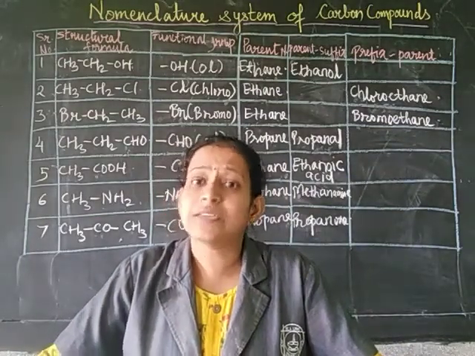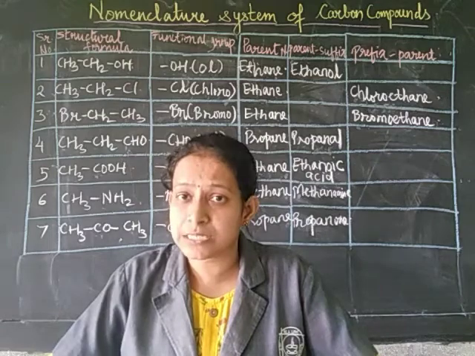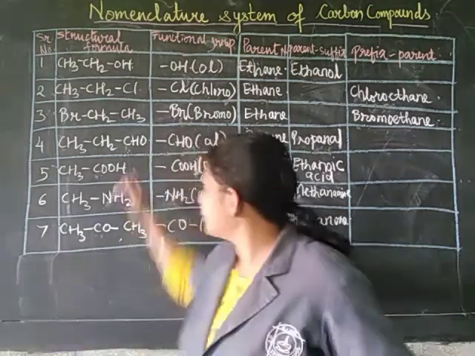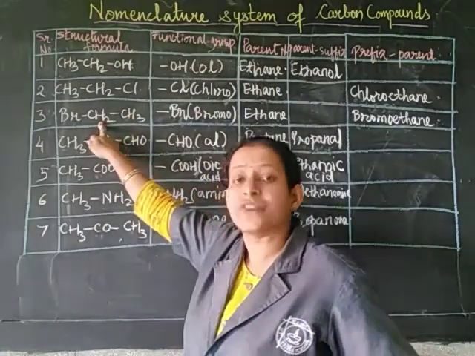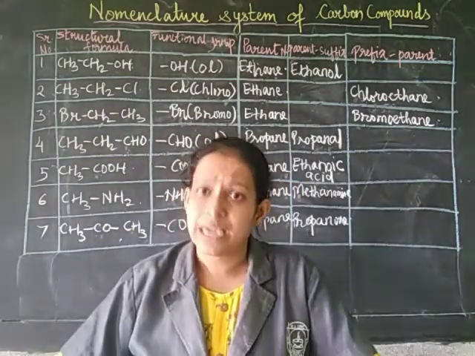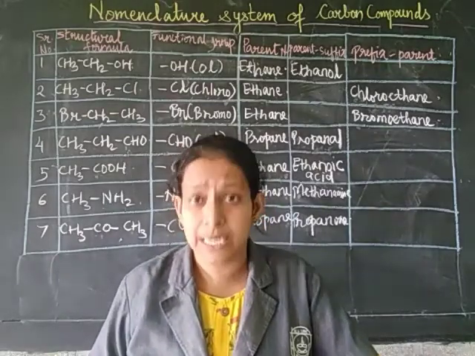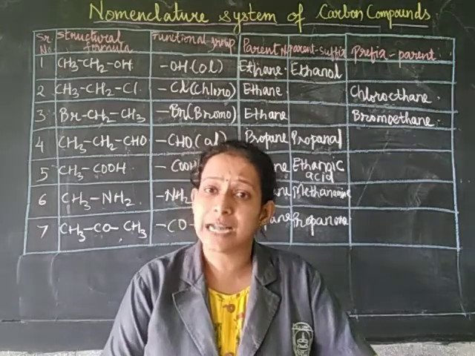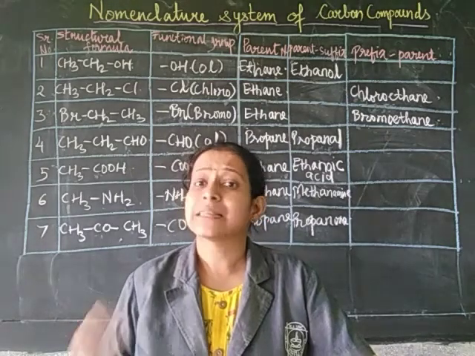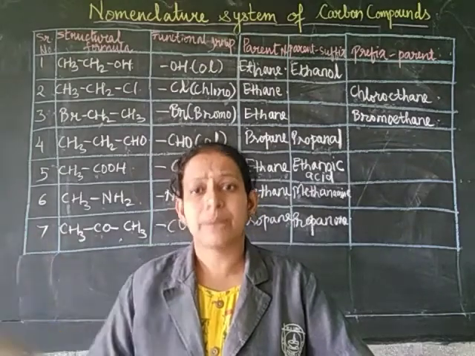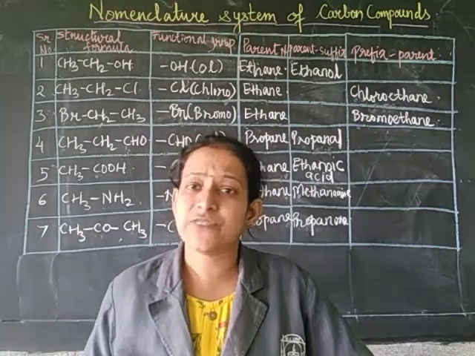attached. Now there is one more step, that is the third step, wherein sometimes the functional group may not be attached to the first carbon atom. It may be attached to some other carbon atom. In such a case, how can you name it? So let's learn that in the third step, which says that you will have to number the carbon atoms as 1, 2, 3, depending upon where the functional group is.